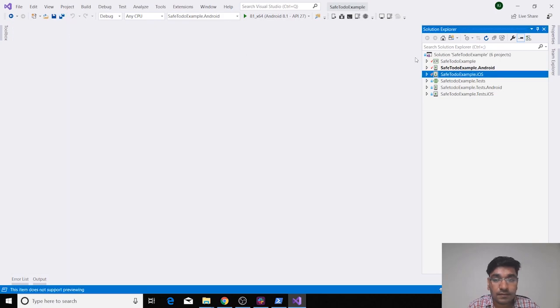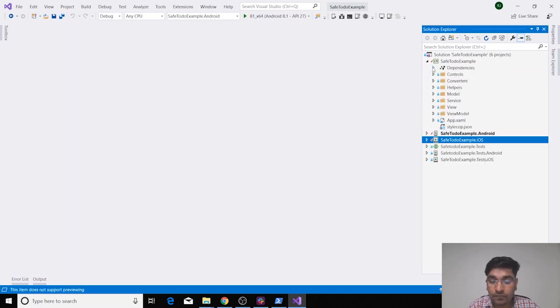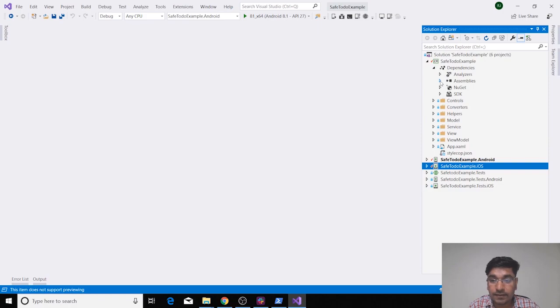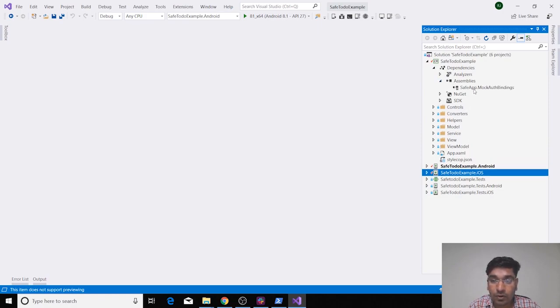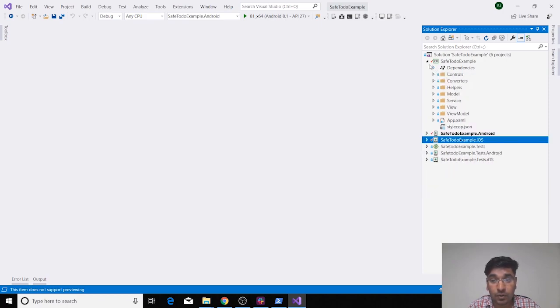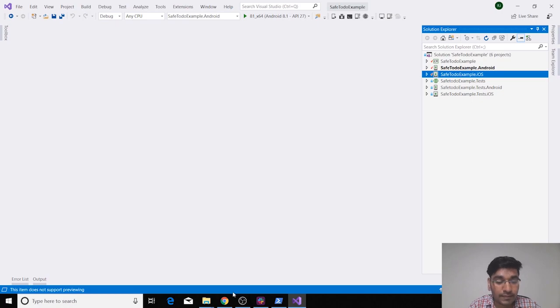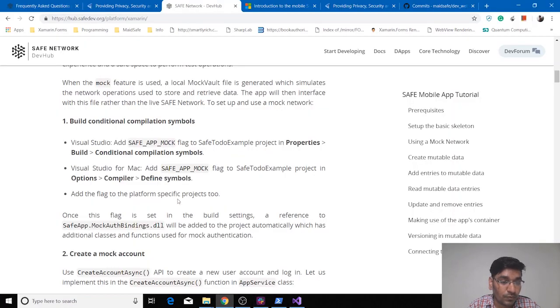So once this is done, you will see that you have a file, basically a DLL, which will be added in your project, that is called mock auth bindings. So why do you have that file? Because of the mock authentication. If you don't add that file, you will not be able to use the mock authentication. You can see the steps to add this flag in your project here.